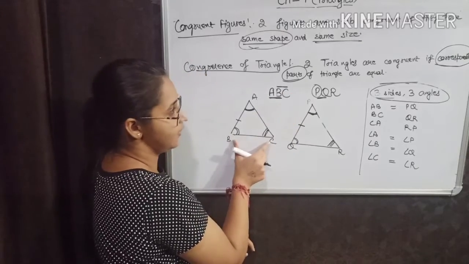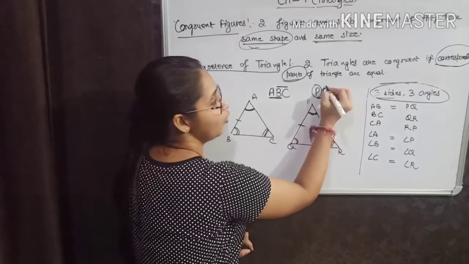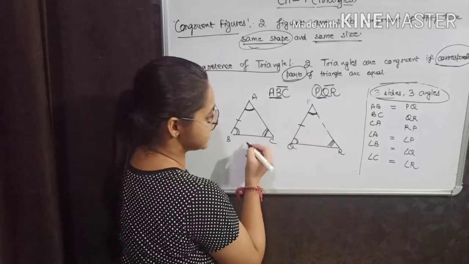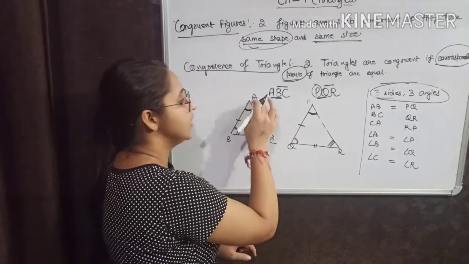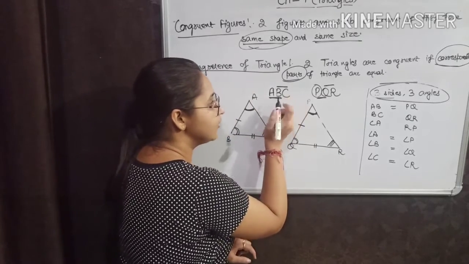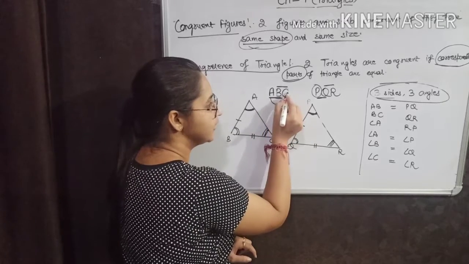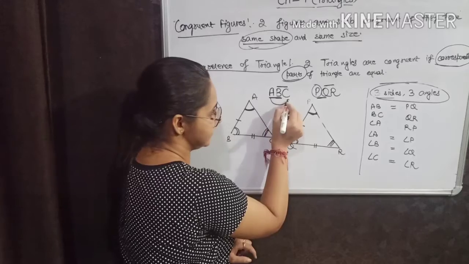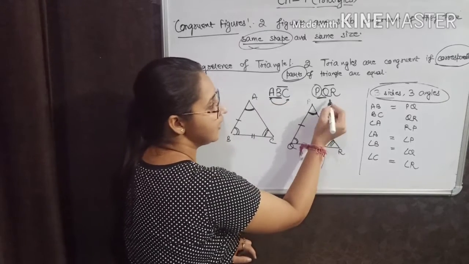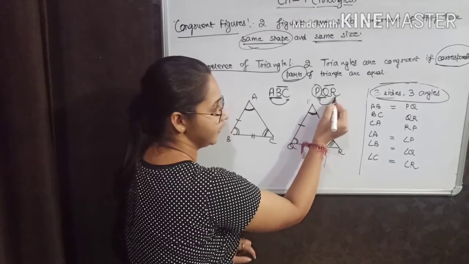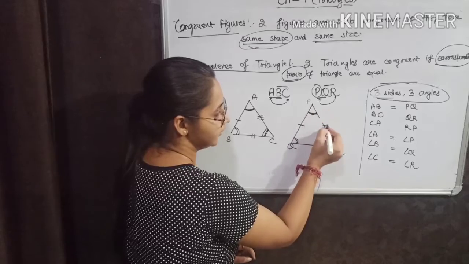BC line is here. And corresponding to BC, what do I have in this? QR. So, BC is equal to QR. Now, AB, then BC, then CA or AC. If I am taking CA, then I will take RP here. CA, this line, RP, this line.